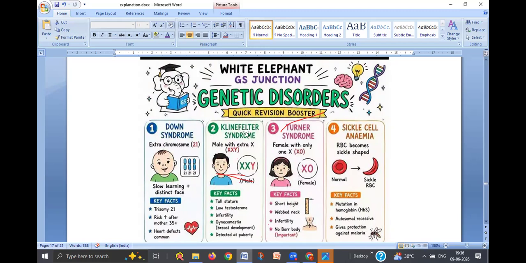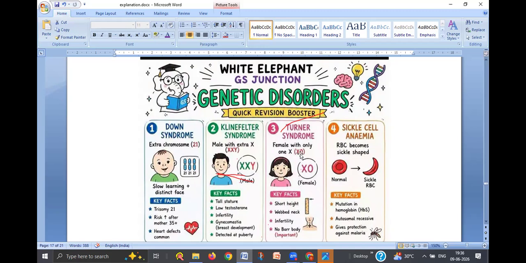And the next one is Klinefelter syndrome. Here it is again sex linked. Male with an extra X chromosome, only males. In Klinefelter syndrome, the male has one extra chromosome; instead of XY, they have XXY. That is called Klinefelter syndrome. It is seen only in the males. Tall stature, low testosterone, infertility, gynecomastia. What is gynecomastia? The development of breasts in the males. There is an extra X chromosome.